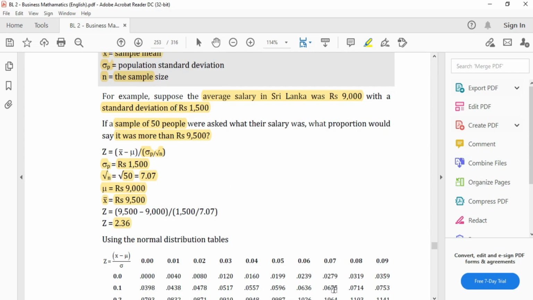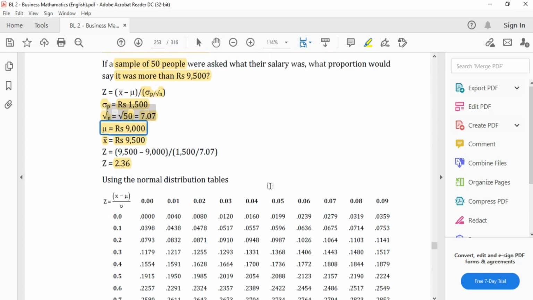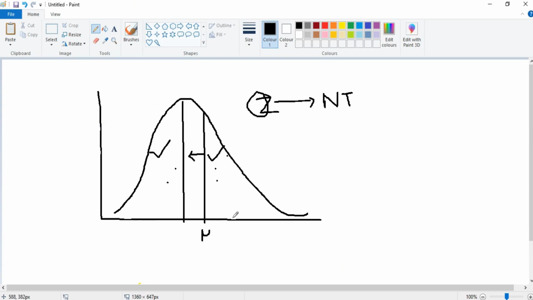Now this is the gap between the mean of the entire population and the new average.